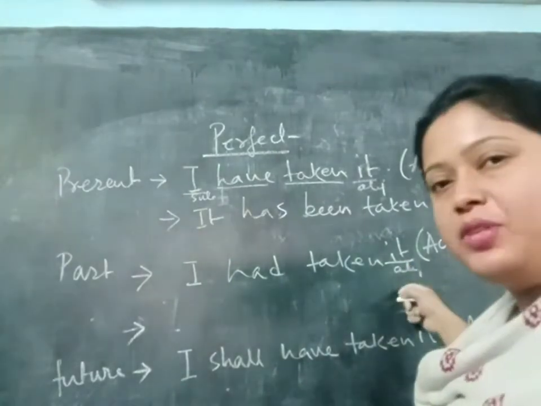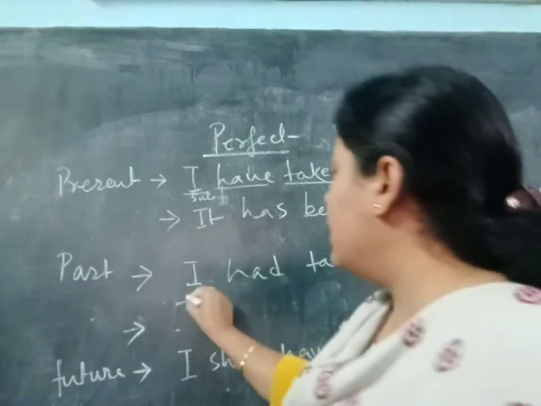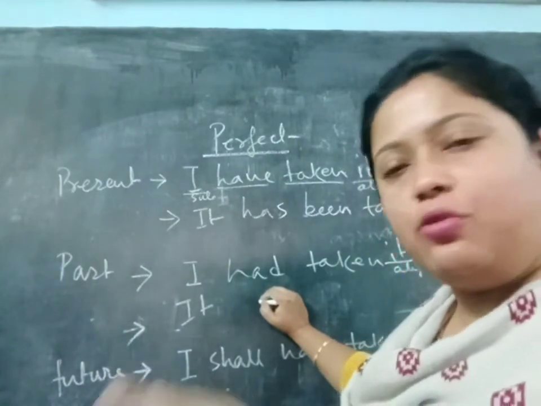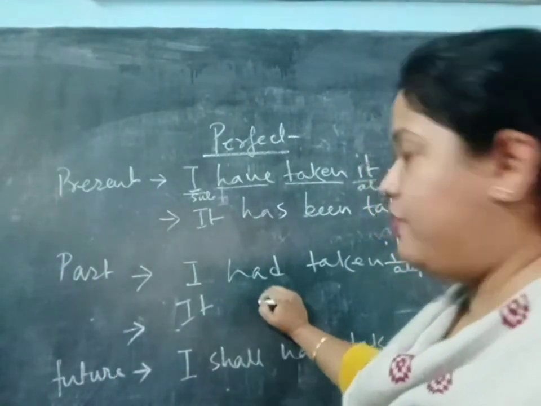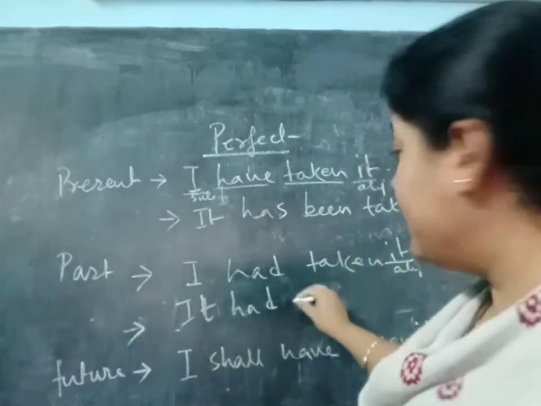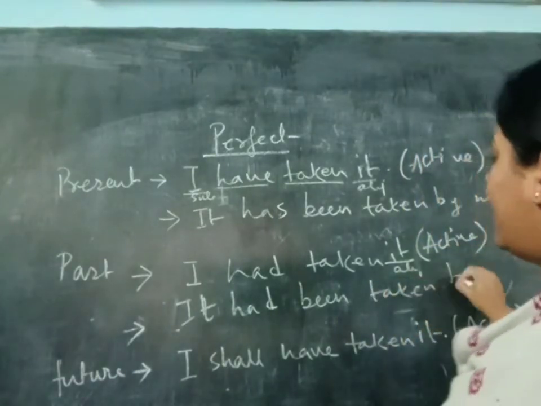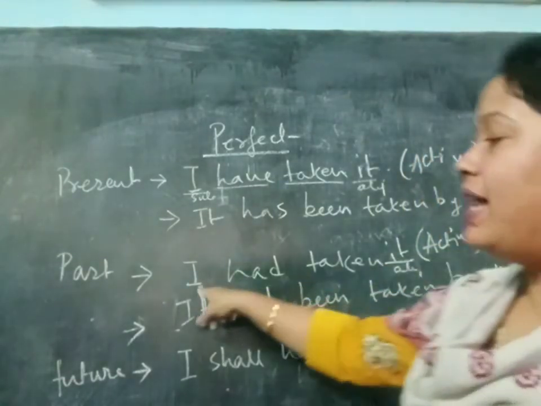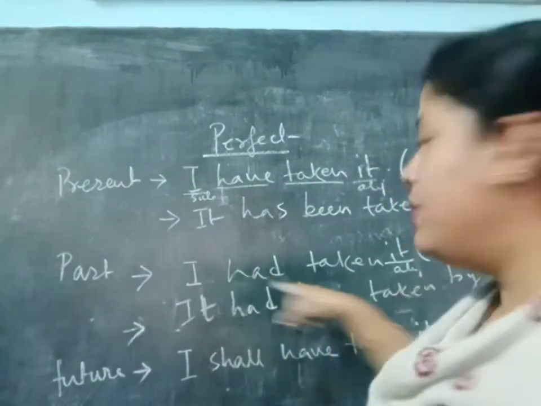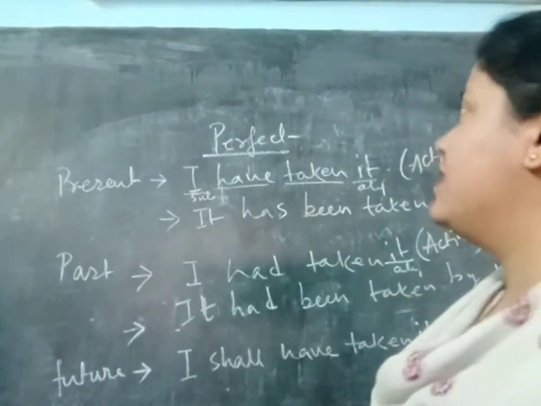So it is the object here. It will become the subject. So it, then had will remain had because it is past tense. There will be no change for has or had. Okay. It, then had, it had, then the word been. It had been taken by me. I is the subject here in active voice. It will become the object in passive voice. Okay. So it will be easier than the present perfect.